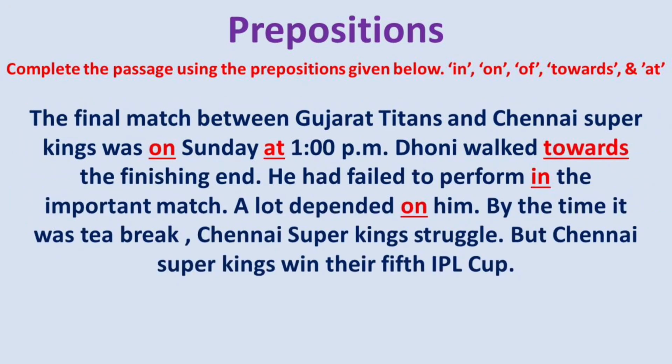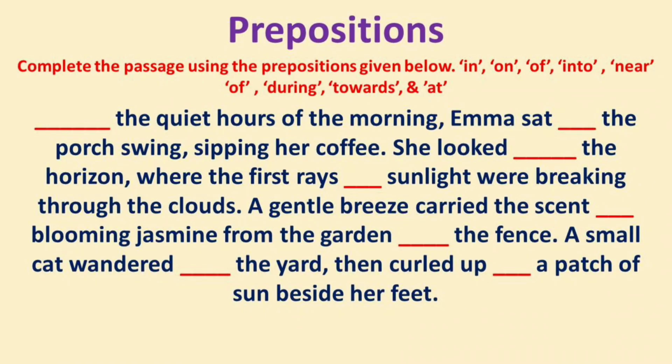The answer is, the final match between Gujarat Titans and Chennai Super Kings was on Sunday at 1 p.m. Dhoni walked towards the finishing end. He had failed to perform in the important match. A lot depended on him. By the time it was tea break, Chennai Super Kings struggle. But Chennai Super Kings win their 5th IPL Cup.